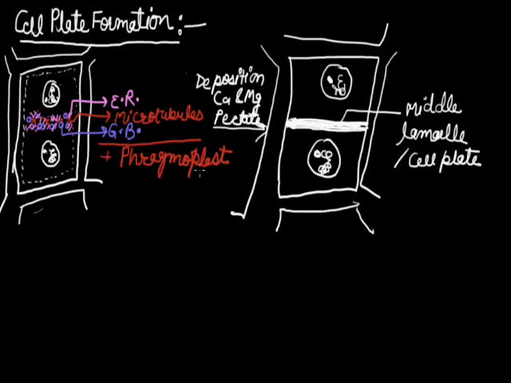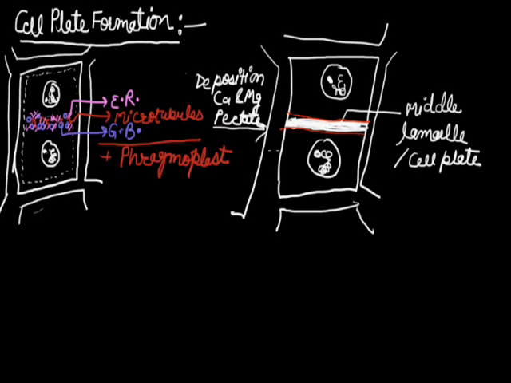After the formation of the middle lamella, cellulose will deposit, and here the cellulose can be deposited and can form a primary cell wall. Same here, this one can deposit and form the primary cell wall. That's why I can say the middle lamella is usually found in between two adjacent cells.